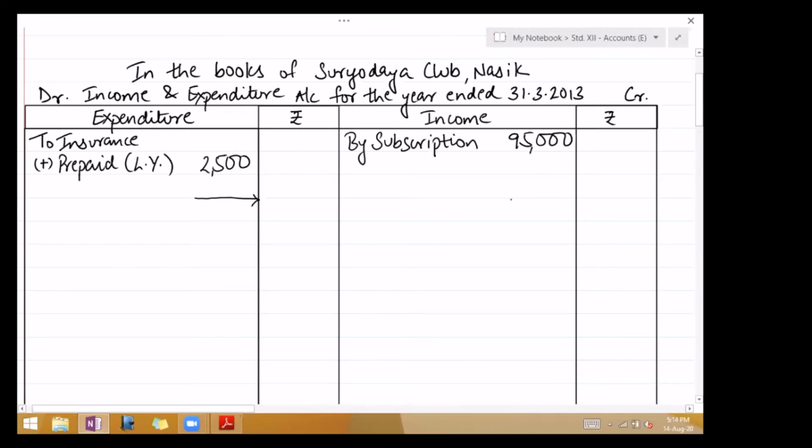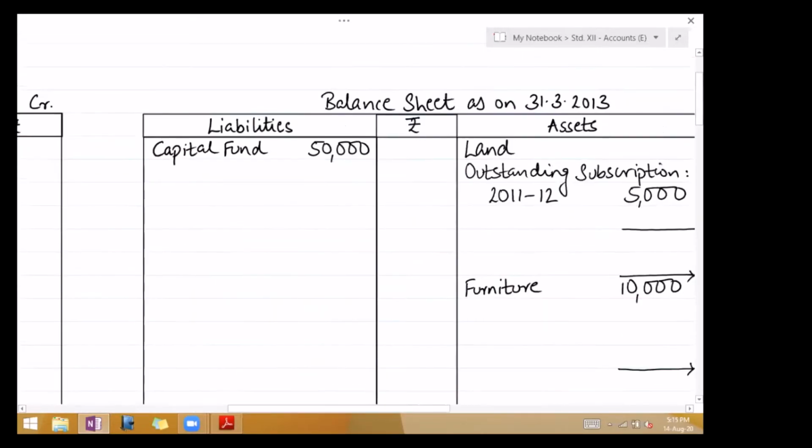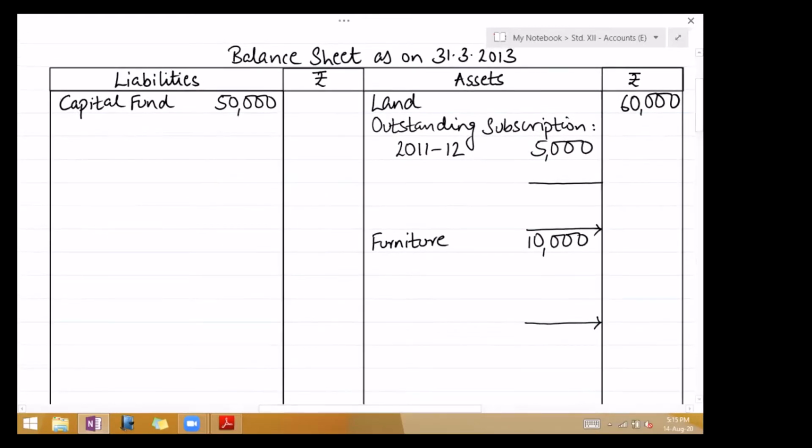It has two adjustments, both outstanding of last year, current year. Leave two lines. And next income is admission fee, but in the adjustment they have told you admission fee should be capitalized. So instead of showing it as income, show it as capital income, which means add to capital. So admission fee 7,500. So you finish the debit side, the receipt side is over.